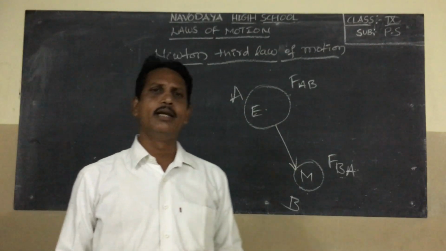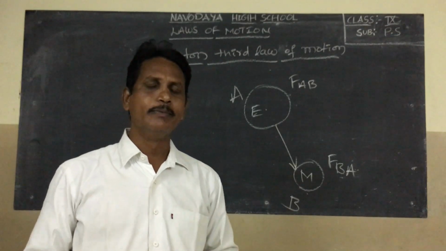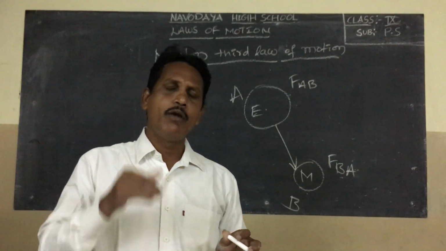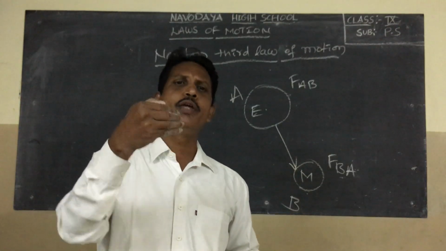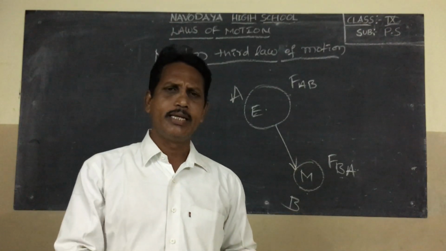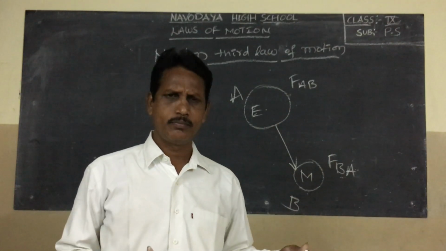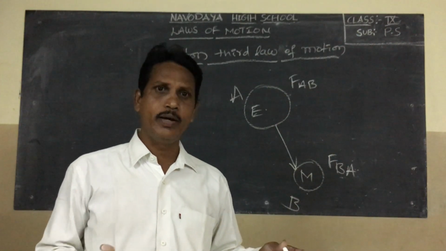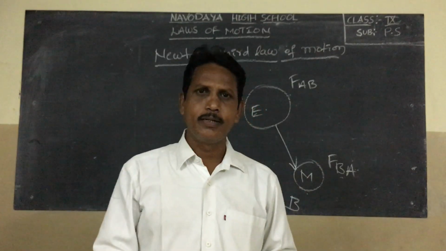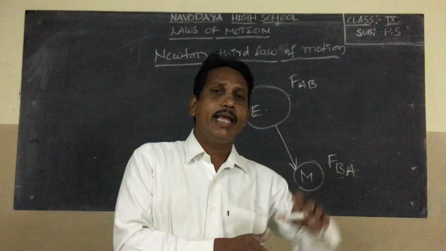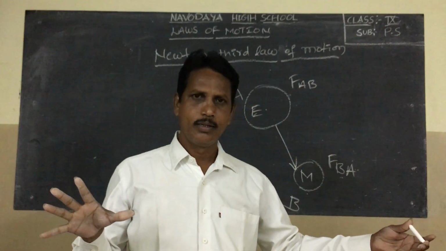Newton said that in the universe, every object attracts every other object with some force.